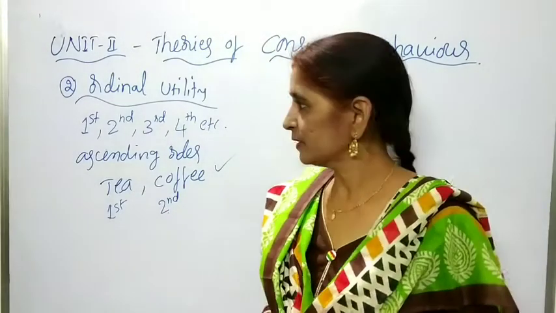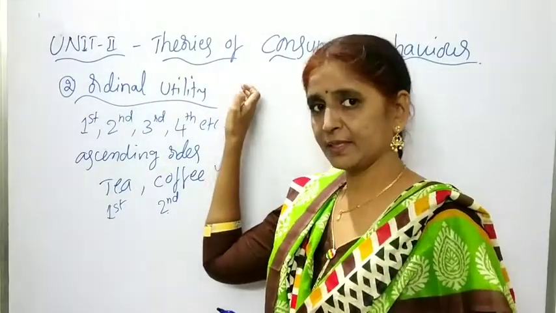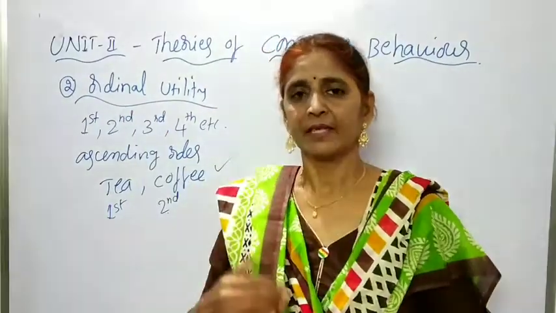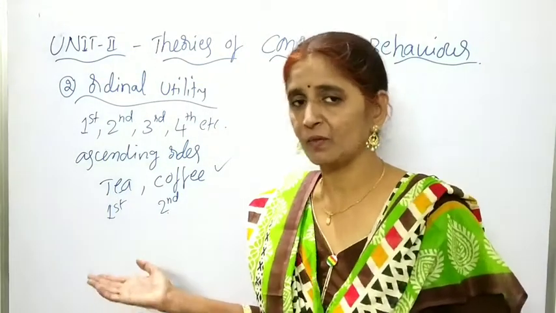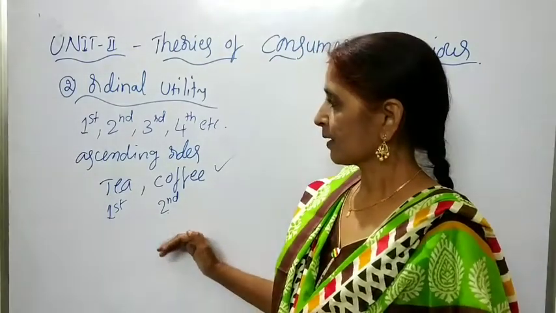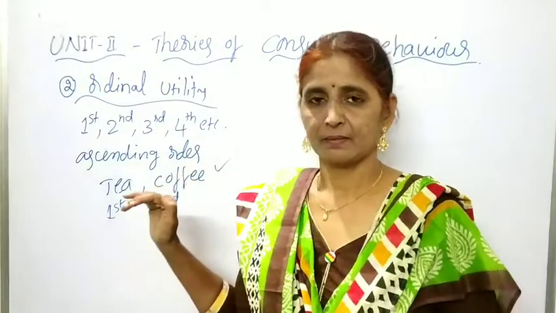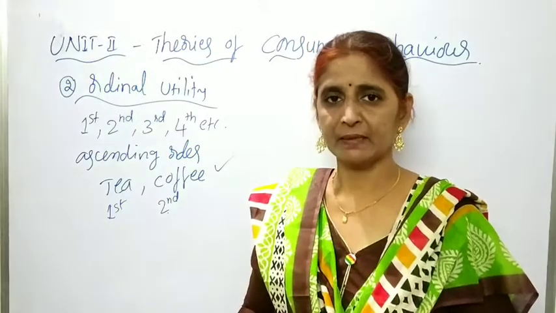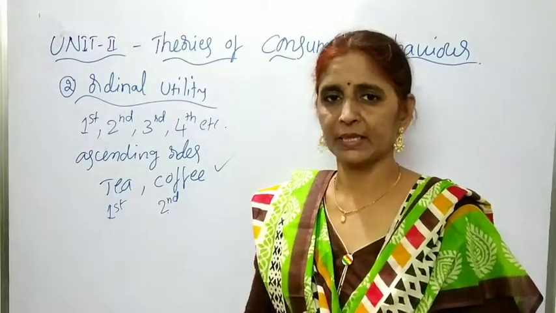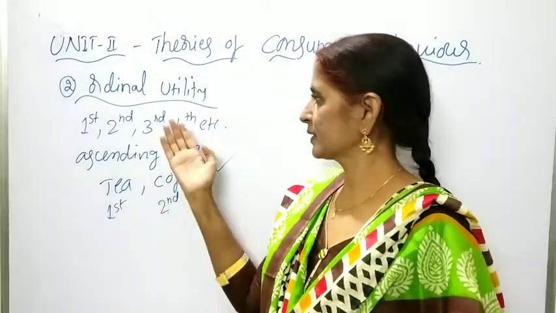Okay, children? So in this way, ordinal utility says that utility is a psychological phenomenon and can't be expressed in numbers or measured quantitatively. But by giving rankings to the utilities which we derive from the commodities, we are able to compare the utilities. Ordinal numbers are first, second, third, like that.